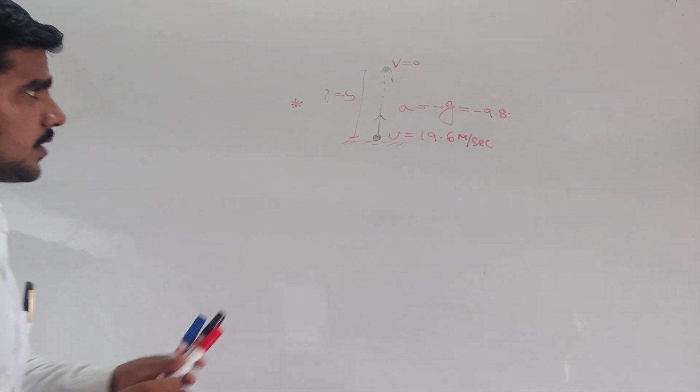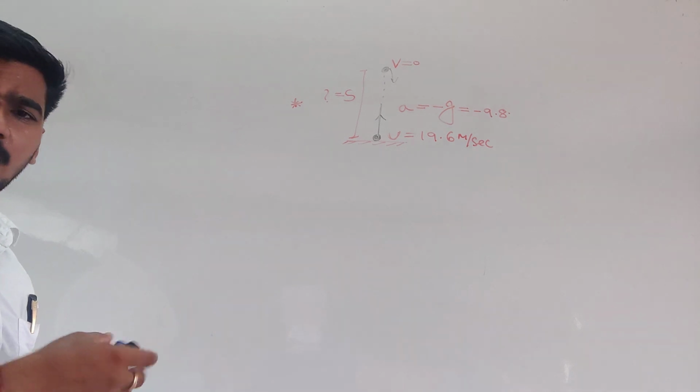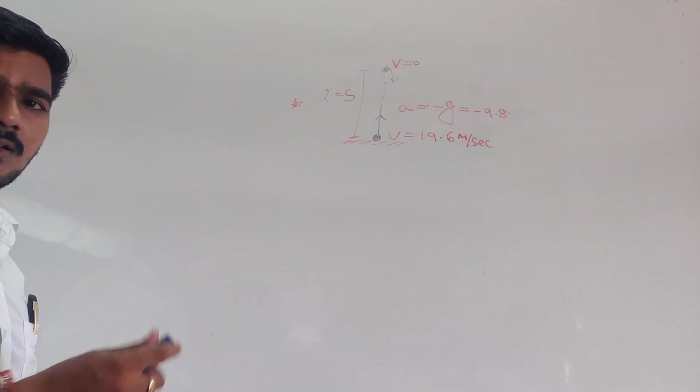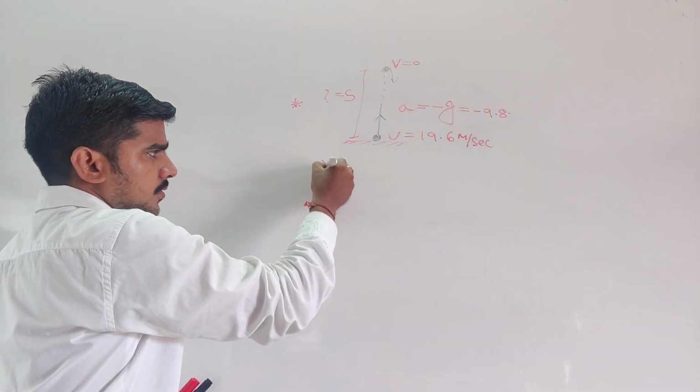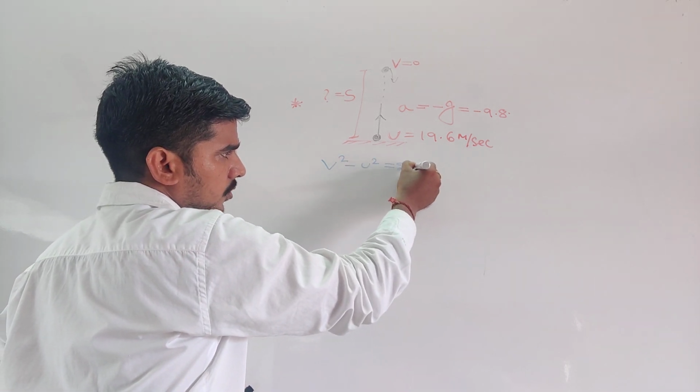Now using the concept of U, V, A, S, the formula is V square minus U square equal to 2AS. Any doubt?